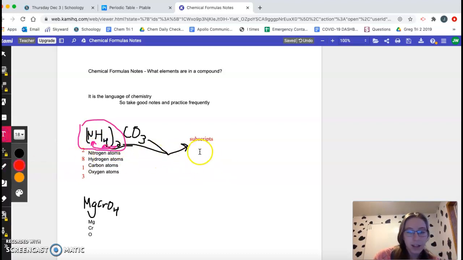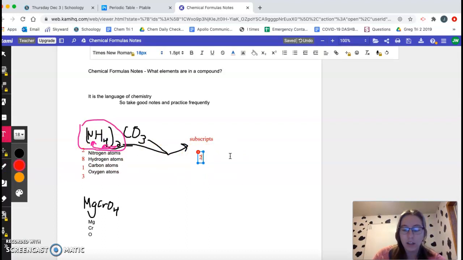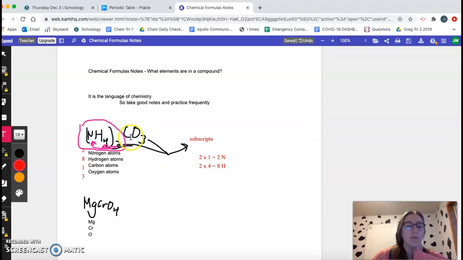So how we get the nitrogens is 2 times 1 equals 2 nitrogens. And for the hydrogens, we have 2 times 4, which is 8 hydrogens. And then the carbon, because there's nothing there, that means there's a 1. And the oxygen just goes with that O because there's no parentheses or anything to tell it goes with anything else. So it is 3 oxygens.